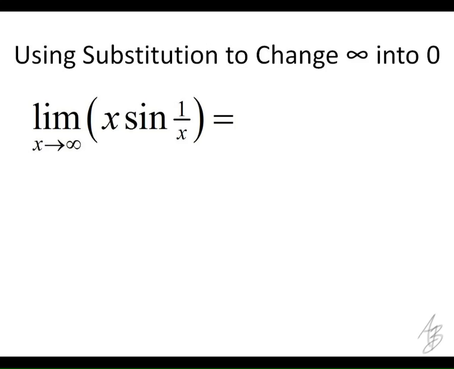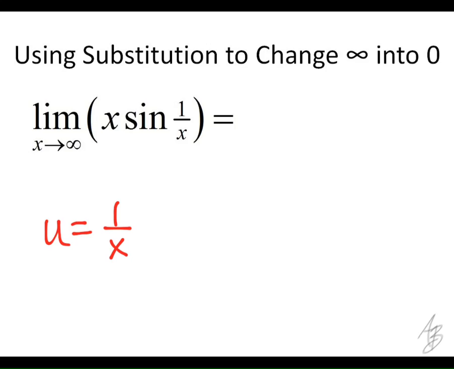So what I'm going to do here is use substitution. Anybody want to guess what substitution I might use here? I'm going to let u equal 1 over x.